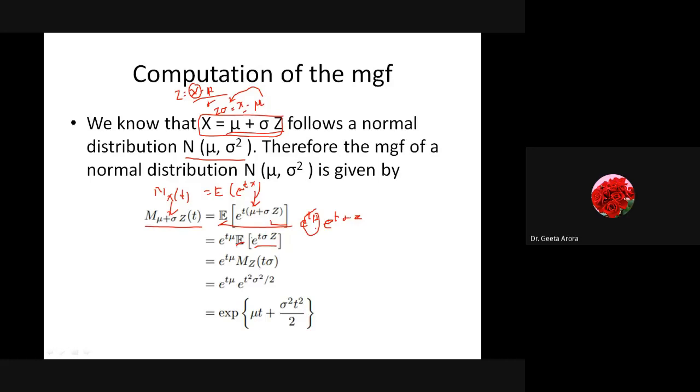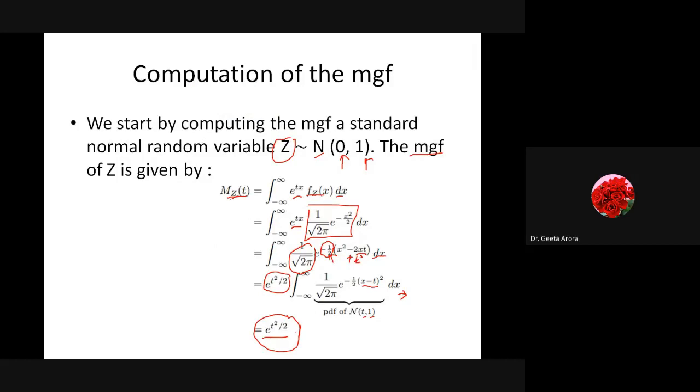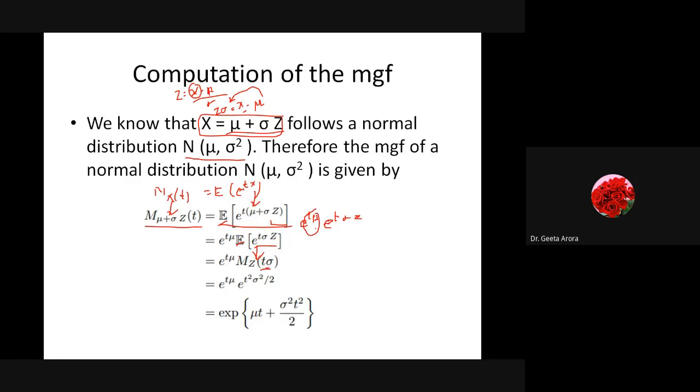Here we have the expected value of e raised to t sigma Z. It means we are talking about the moment generating function at t sigma. For M_X(t) it is e raised to tX, so for M_Z at t sigma it is e raised to t sigma Z. That's why I have shown you that M_Z(t) is this. So when I replace t by t sigma, I will get t square sigma square by 2.